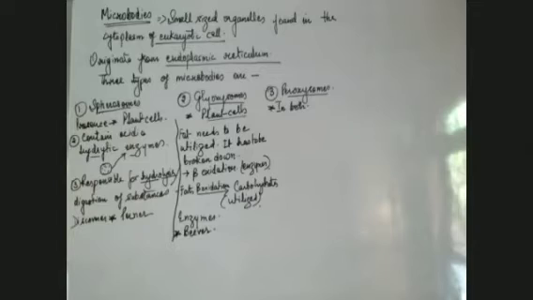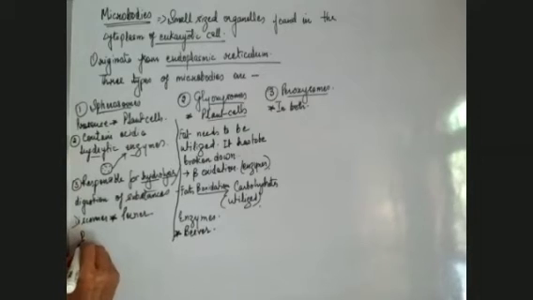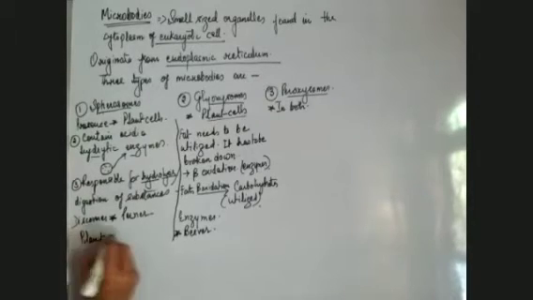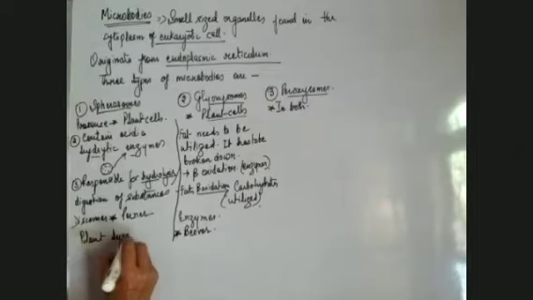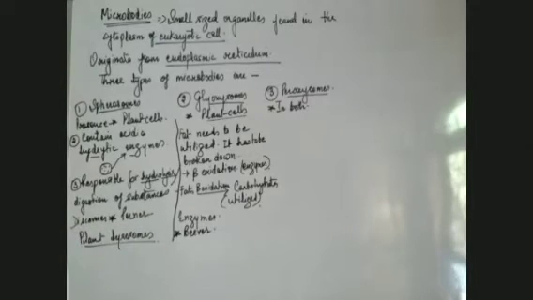So these spherosomes are also known as plant lysosomes. Beaver discovered it, and it has the enzyme to continue the process of oxidation of fat into carbohydrates so that it can be utilized by the cell.